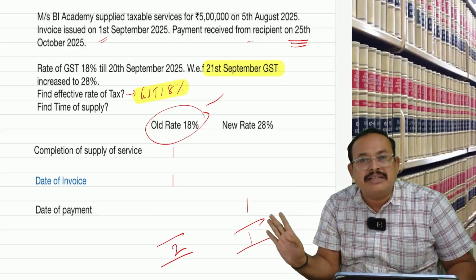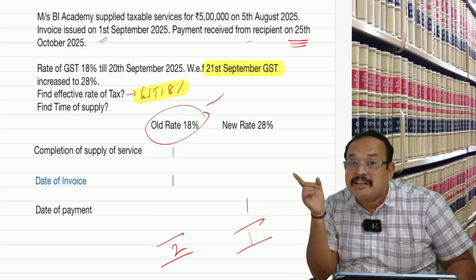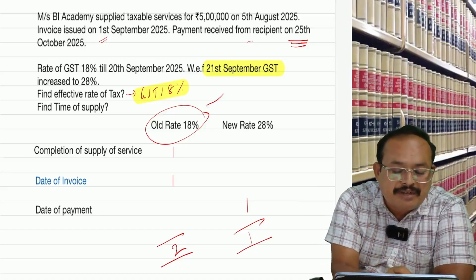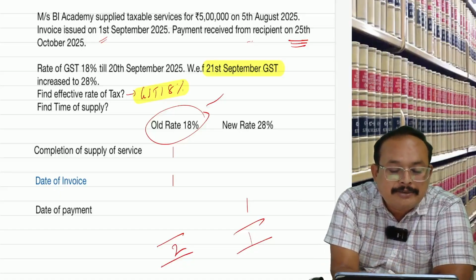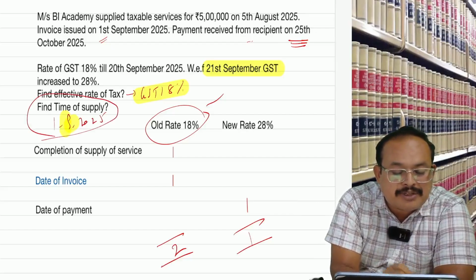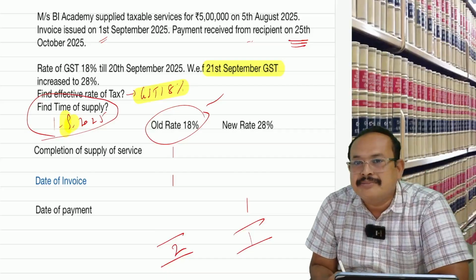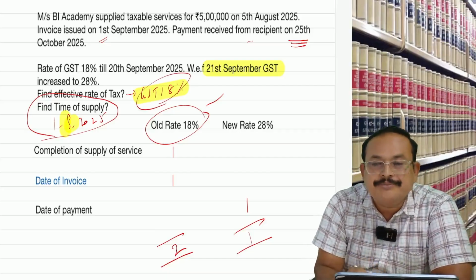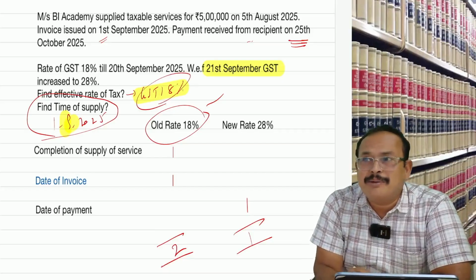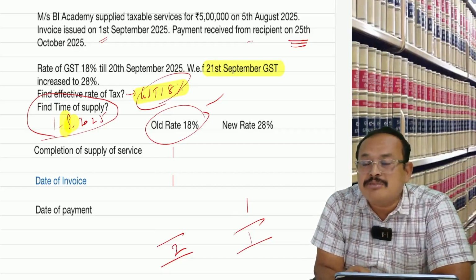Now, in the given case, the date of invoice matches with the date of completion. Therefore, time of supply is equal to date of invoice. What is that? First September 2025 is the time of supply. Rate of tax 18%. Is it clear? If I bring the problem, you should be able to answer the examination problem. Hope you answer this.